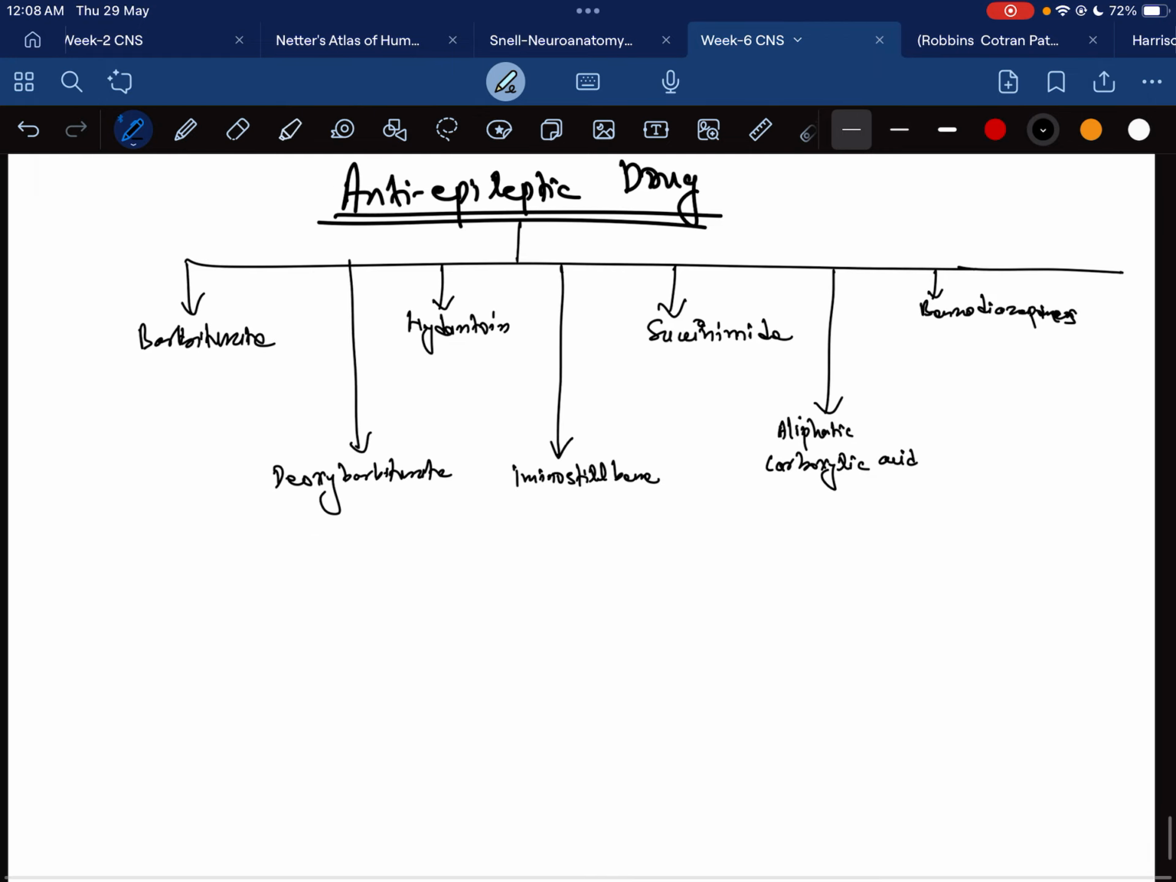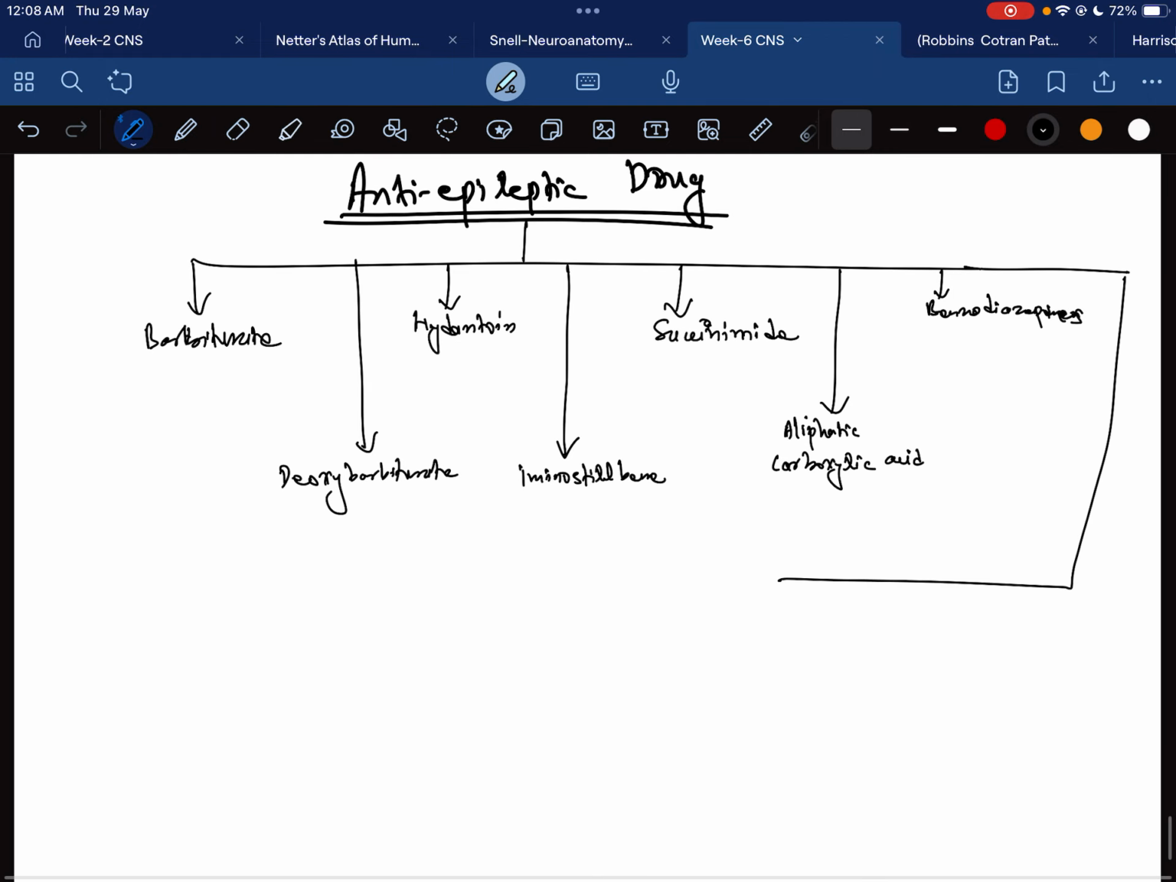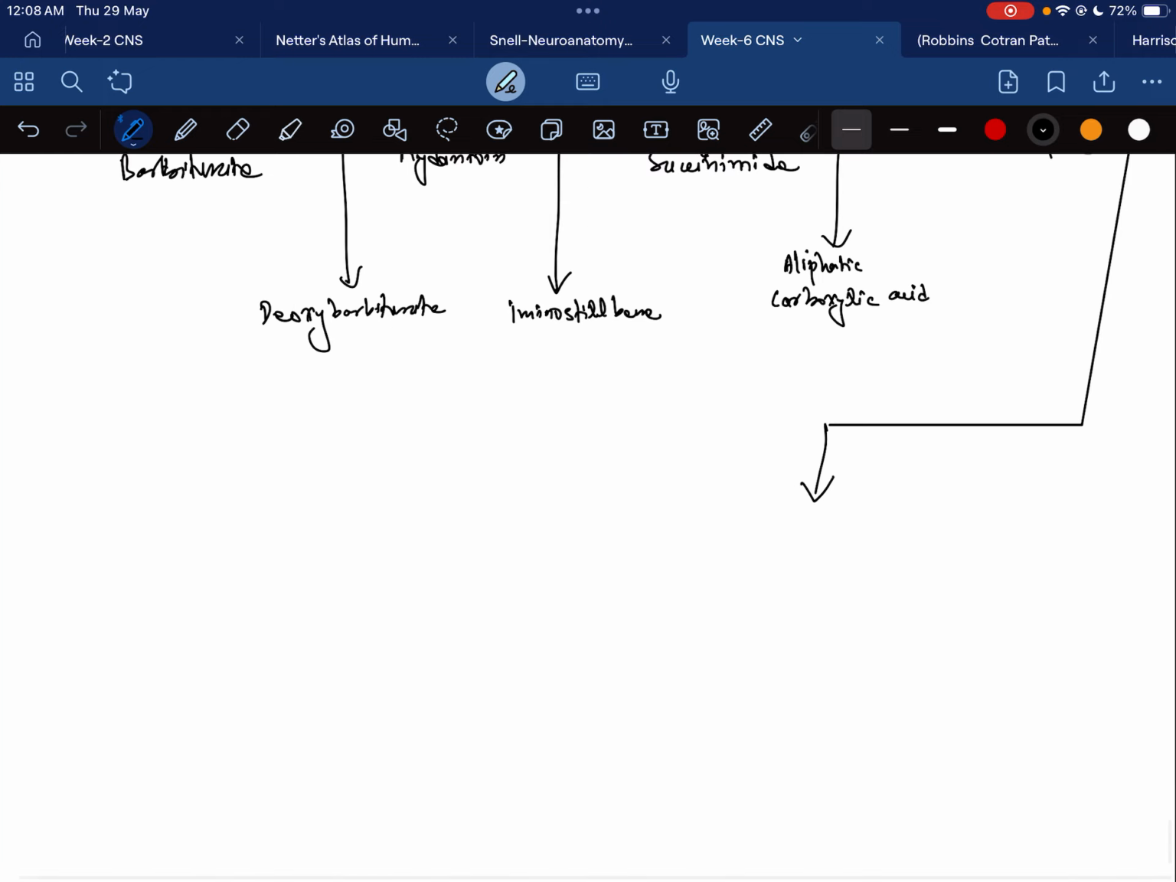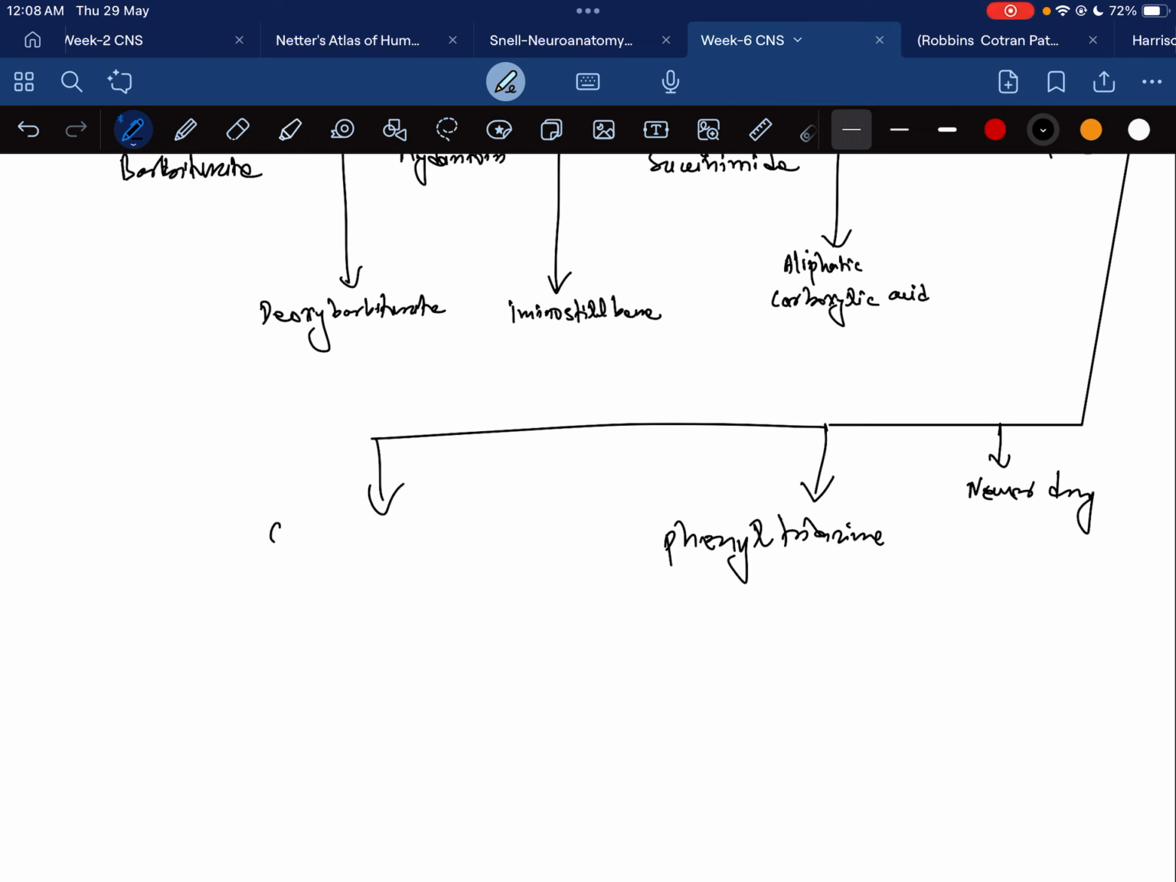Then there are three other classifications. One is phenyltriazine. Then there are newer drugs. Then there is one group, the cyclic GABA analogs.